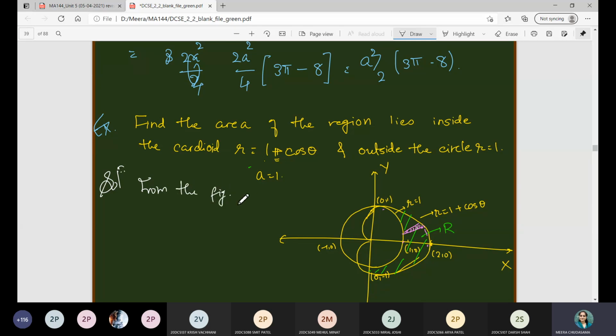From the figure, in the region R, the limits of theta: actually, theta is varying from minus pi by 2 to pi by 2, but since we are involving only the first quadrant and then we will multiply it by 2, it is varying from 0 to pi by 2.